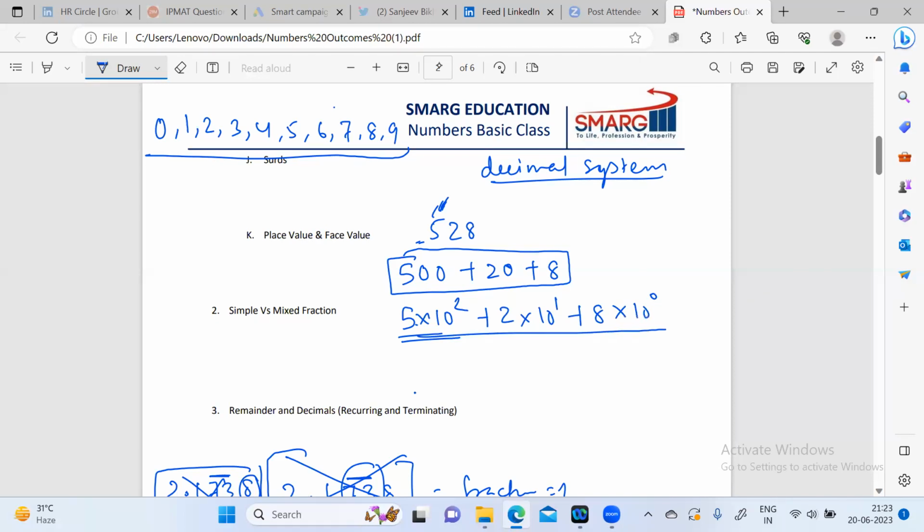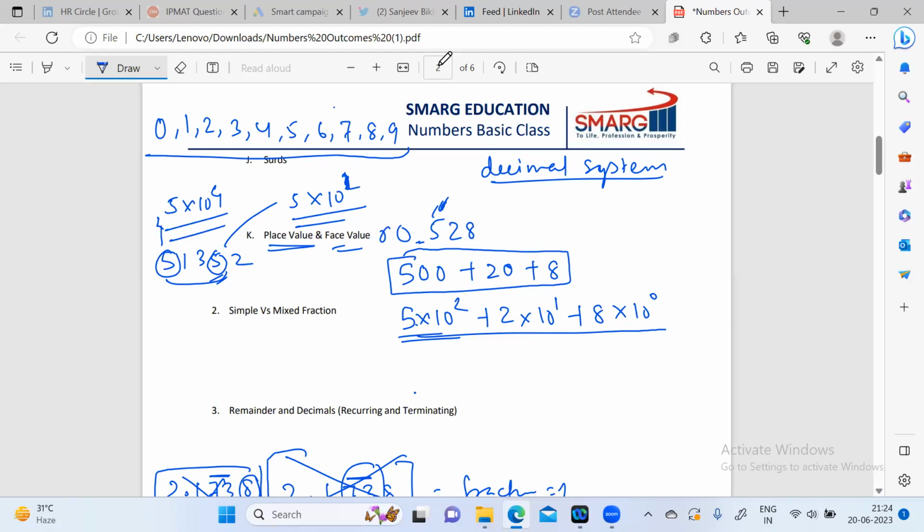So every place of a number has a different value, right? If you are writing a number like 51352, we have 5 here and 5 there. Both have the face value of 5. But what place value do they have? This 5 will have the place value 5 into 10 to the power 4, and this 5 will have the place value 5 into 10 to the power 1. So in the decimal system, the place determines the power or contribution of that digit in that number.